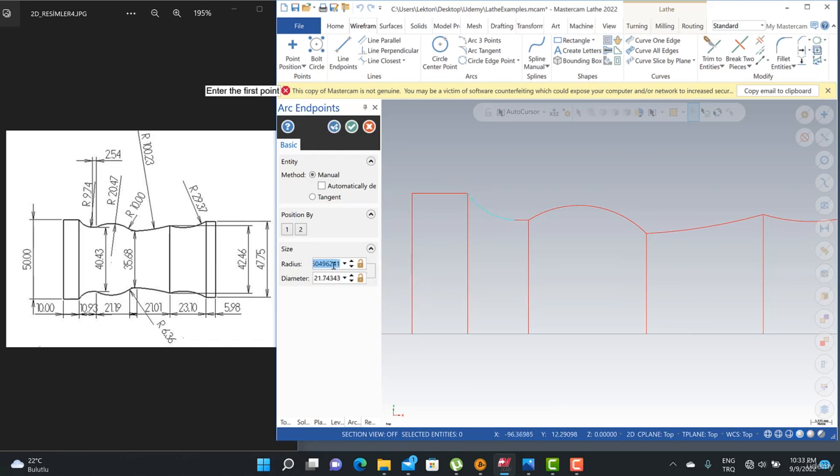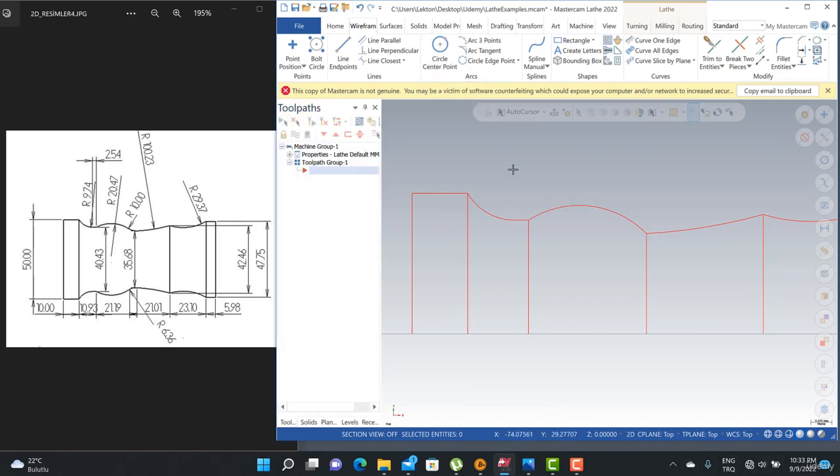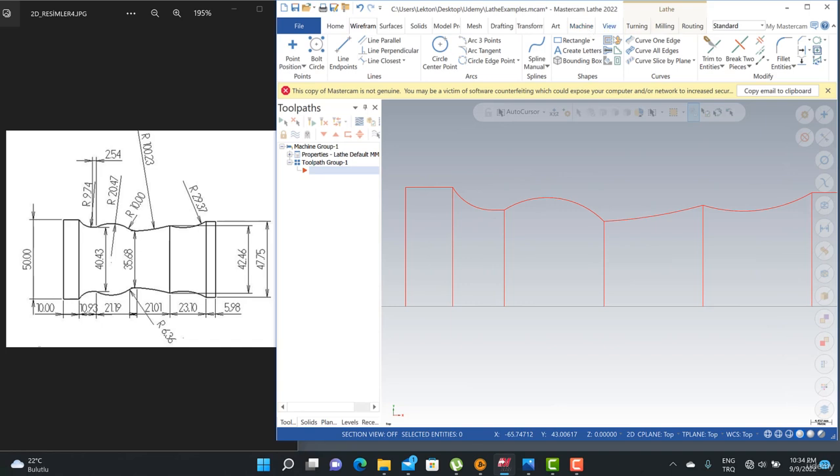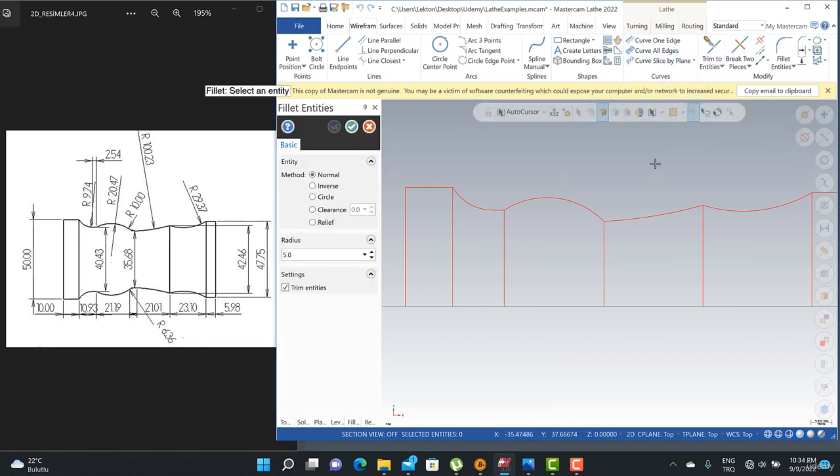It must be 9.74. Okay, and that's it. We just need to create an extra radius here. I can click here, and my radius must be 10, and then I can click here.